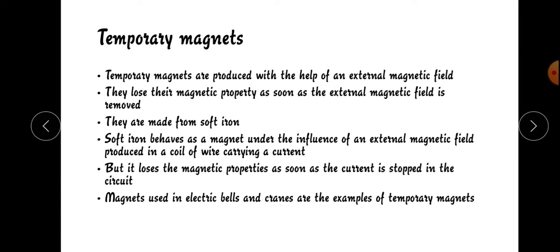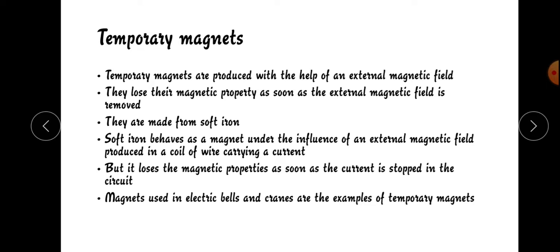Magnets used in electric bulbs and cranes are examples of temporary magnets.